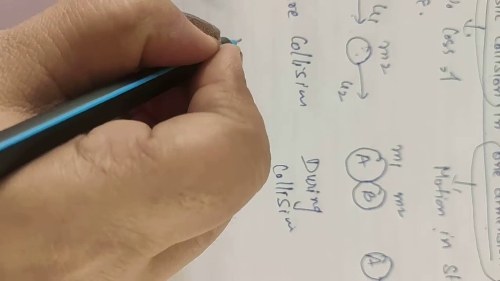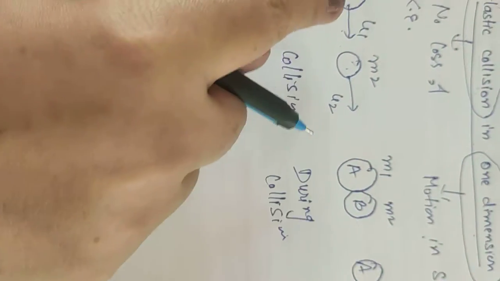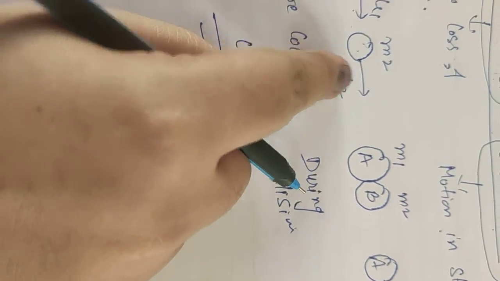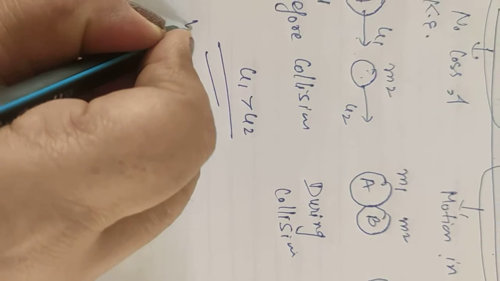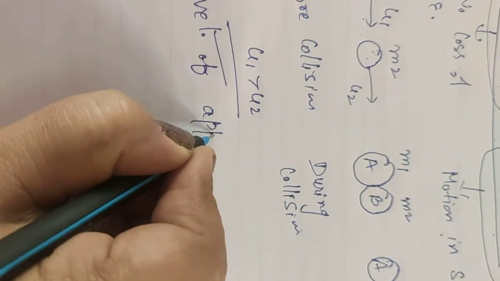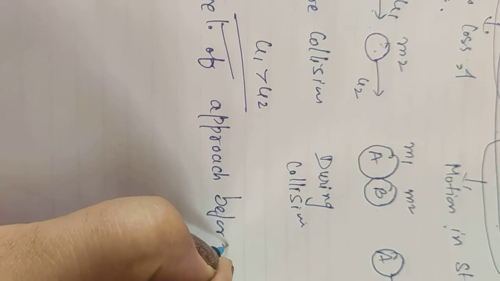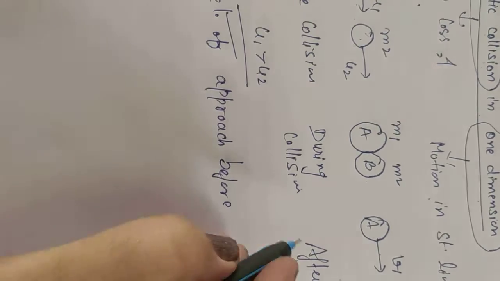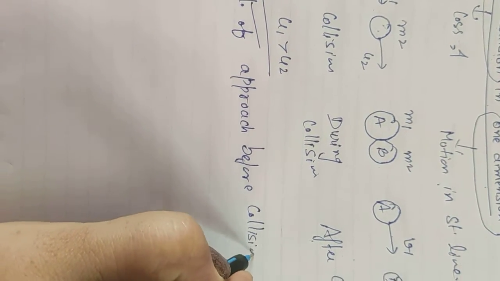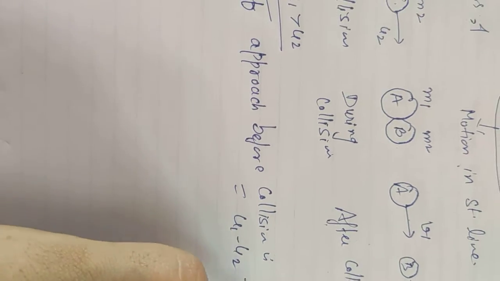Now suppose u1 is greater than u2, meaning body A is moving faster than body B. In that case we can write the velocity of approach before collision is equal to u1 minus u2. Let me give it number 1.